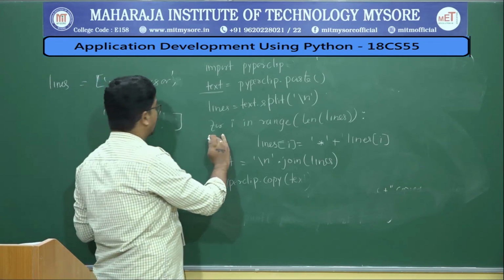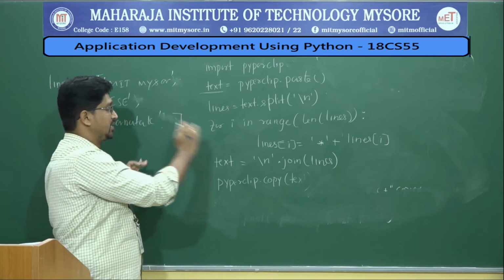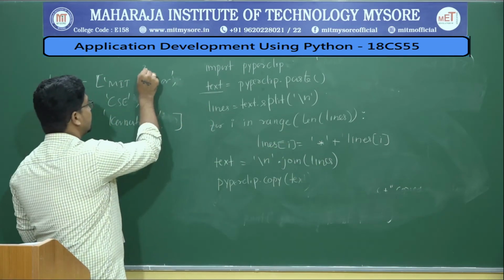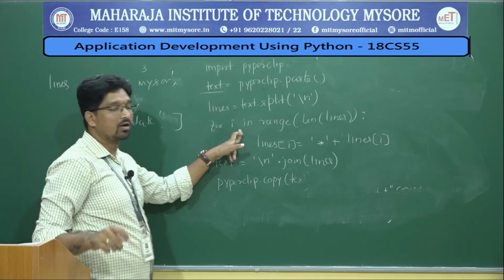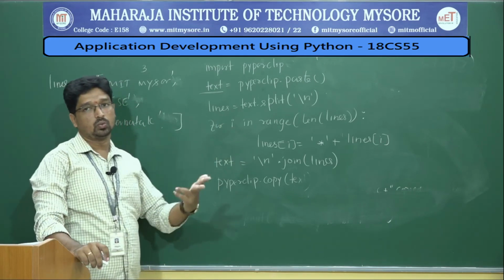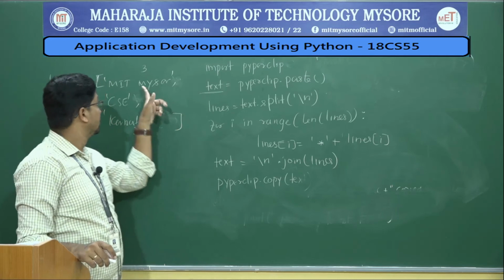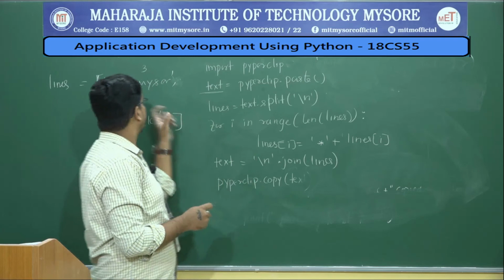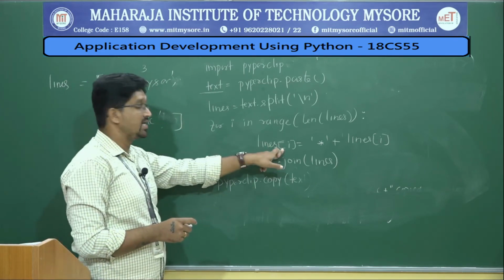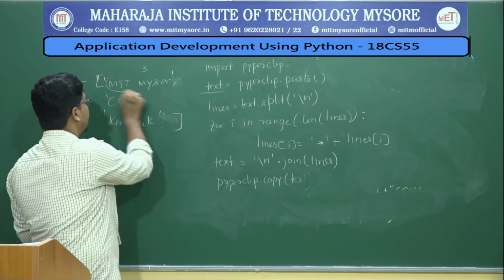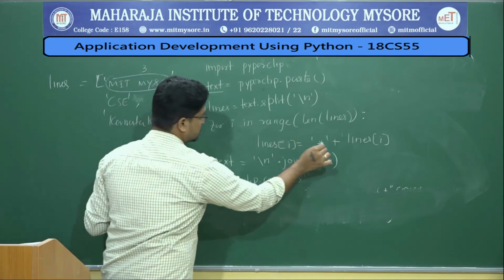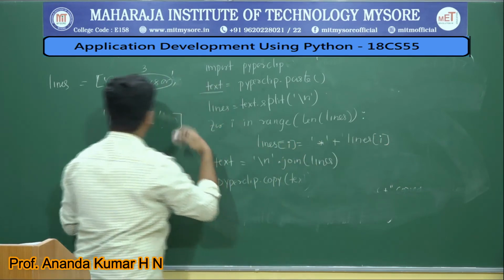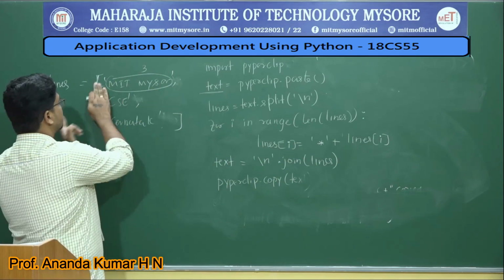Then using a for loop I am trying to access all the elements in the list. For i in range, length of lines. Length of lines means it's 3. Your for loop will work for 0, 1, 2. Then what am I doing? I am considering lines of 0, which means MIT Mysore, and it is equal to star plus lines of i. Lines of i means lines of 0. I am considering MIT Mysore.